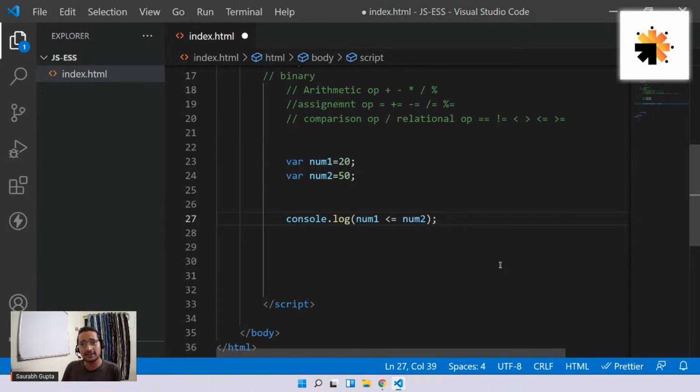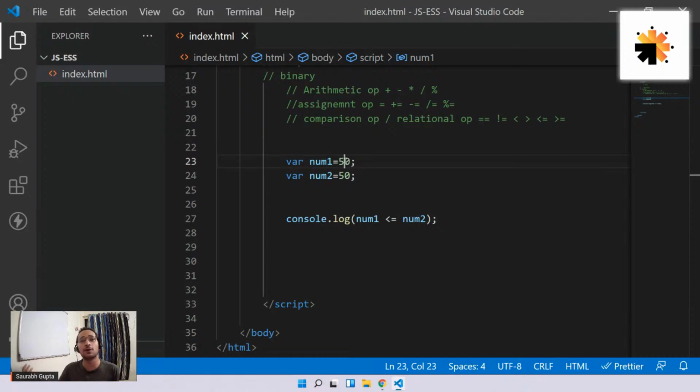So, guys, see, now we have less than equal to. That means two things will be fine: either it should be less than or it should be equal to. In this case, num1 is 20, num2 is 50. So I'm checking if 20 is less than or equal to 50. It's not equal to 50, but it is obviously less than. So that's fine, true. Even if it was 50, it should still be true, because it's not less than, but at least it's equal to. That's what less than equal to is. And just like that, you also have greater than equal to, either greater than or equal to. That's it, very simple, very easy.